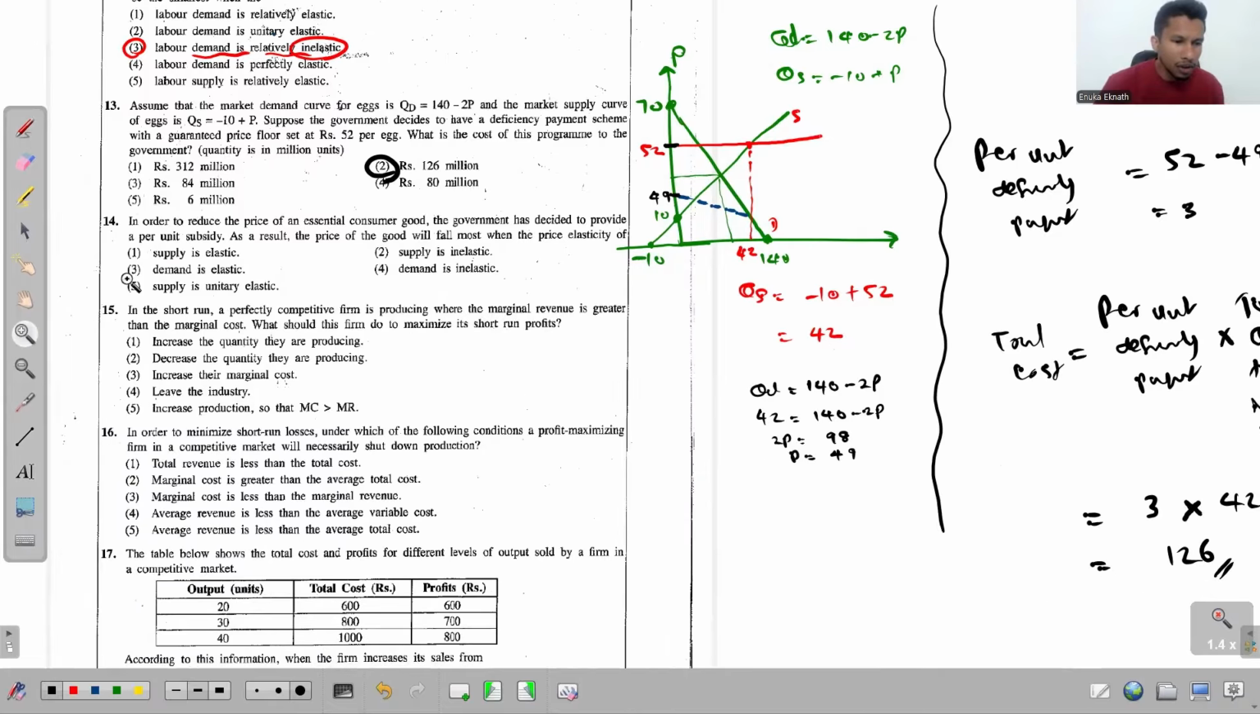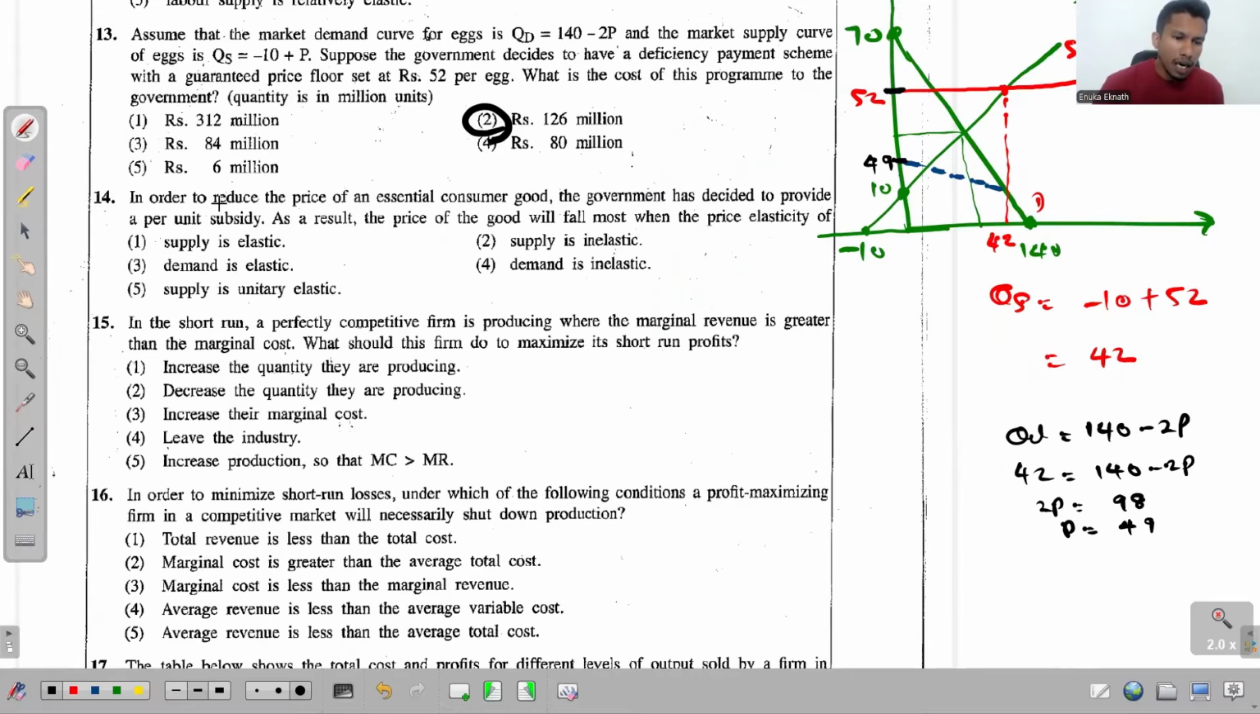Right, now look at this 14th one. It says, in order to reduce the price of an essential consumer good, the government has decided to provide a per unit subsidy. As a result, the price of the good will fall most when the price elasticity of demand. Okay, so as a result of providing this subsidy, if the price falls, the majority of the benefit of the subsidy passes to the consumer, right? Majority of the benefit passes to the consumer.